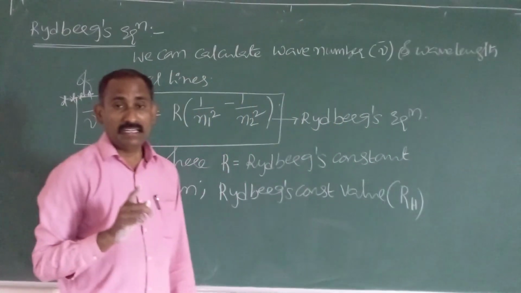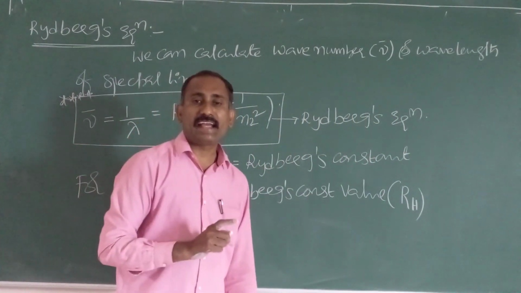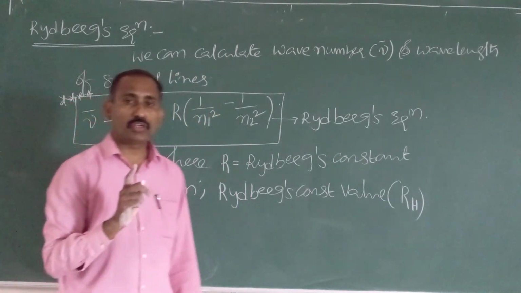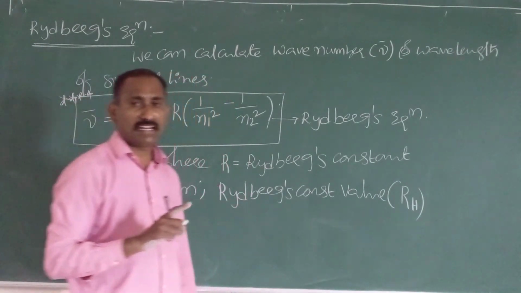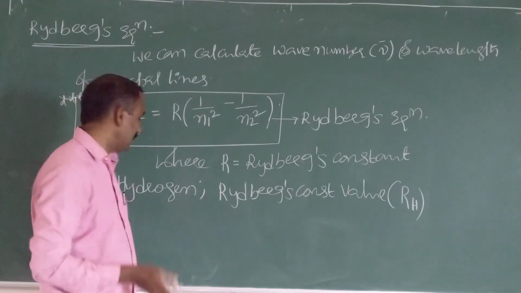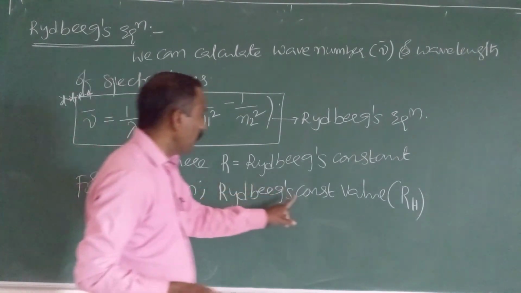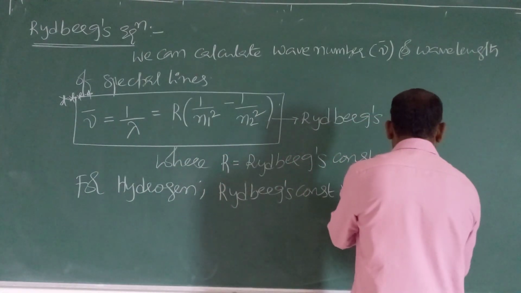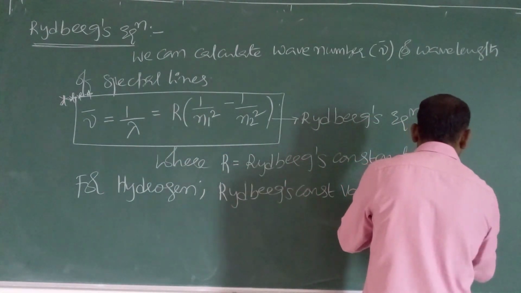Again I am repeating, different elements have different Rydberg's constant values. For hydrogen you must remember it; for other elements, after that I will give a small logic. For hydrogen, the Rydberg's constant value RH is 10, 9,